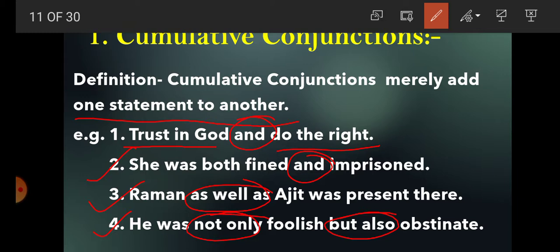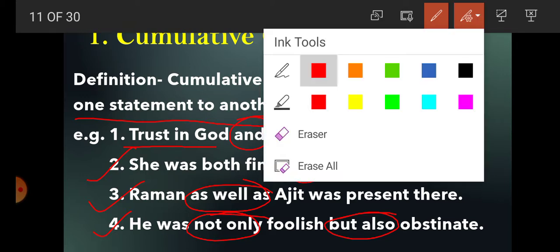So we got here, students, that cumulative conjunction merely adds one statement to another with the help of conjunctions like and, as well as, not only but also, etc.